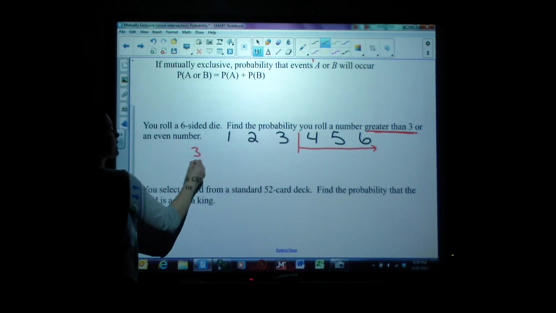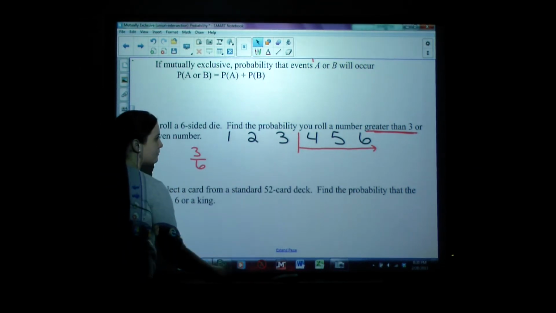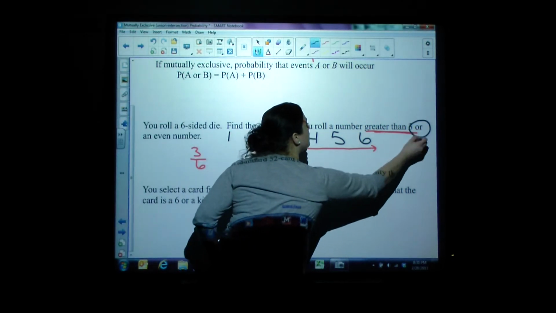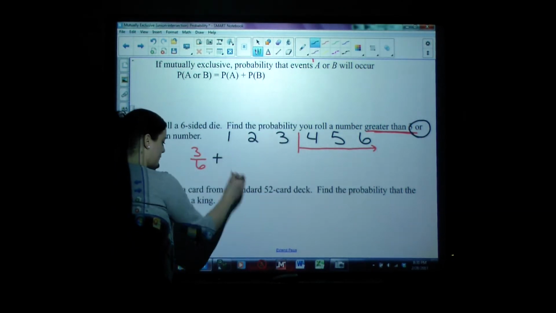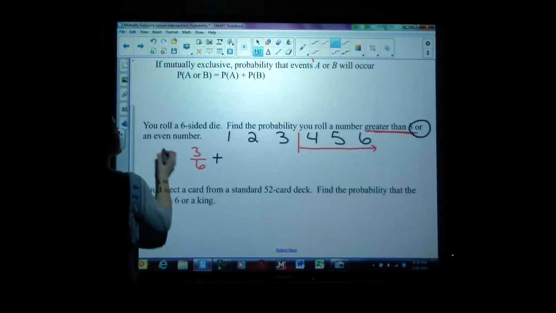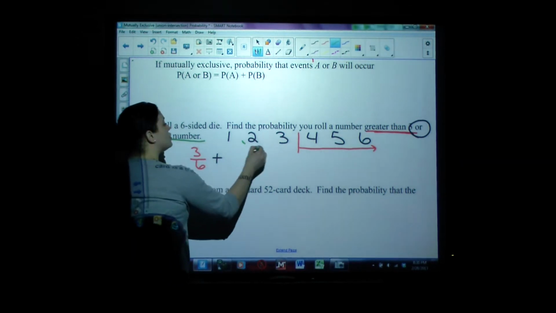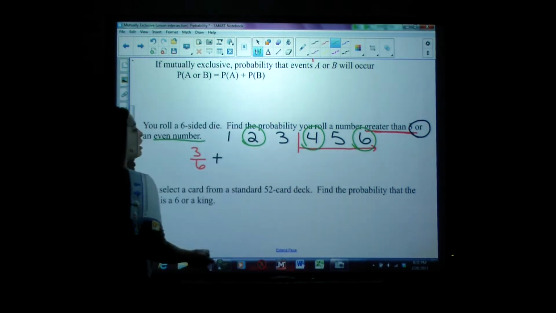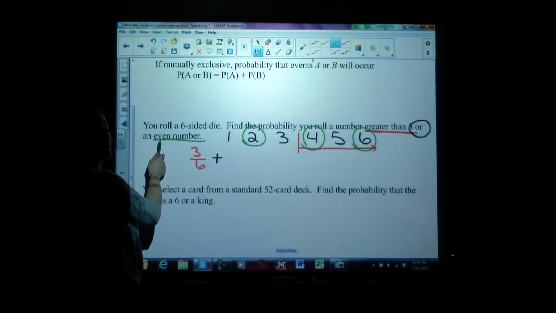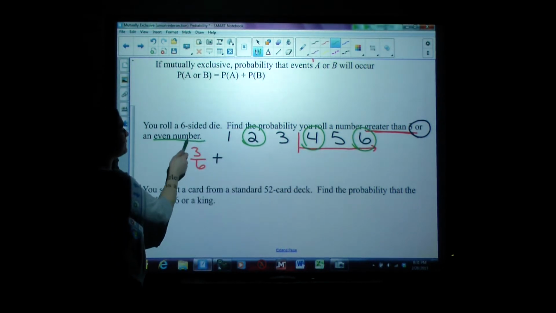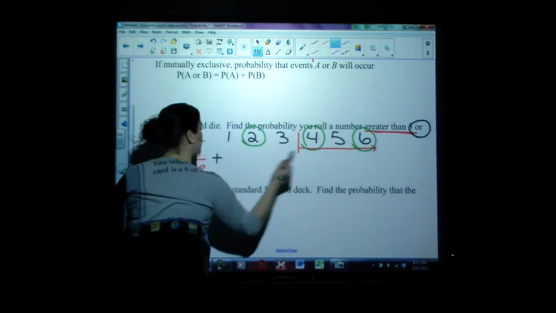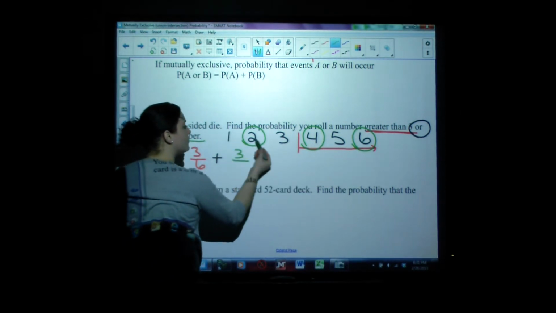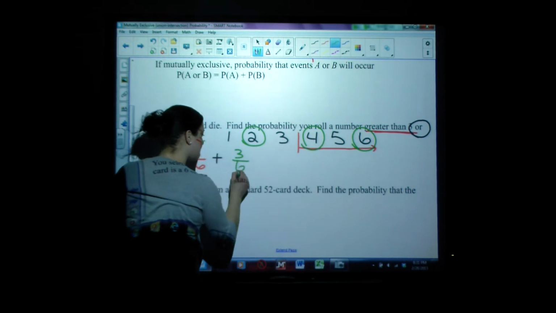So we would have a 3 out of the 6 for event A, or, meaning add, event B, which says that the number is even. 2, 4, and 6 are all even numbers. So what's the probability that we would roll an even number? Well, that would be 3 out of all 6 options.